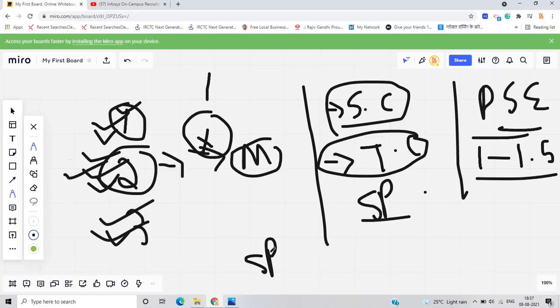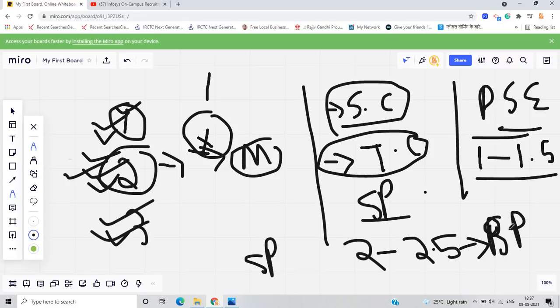There is a sectional cutoff and a total cutoff also, so it will vary from range to range. If you do 2 to 2.5 questions, they will select you for the specialist programmer role. And if you solve all 3 questions completely, there is a good chance for the SP role.